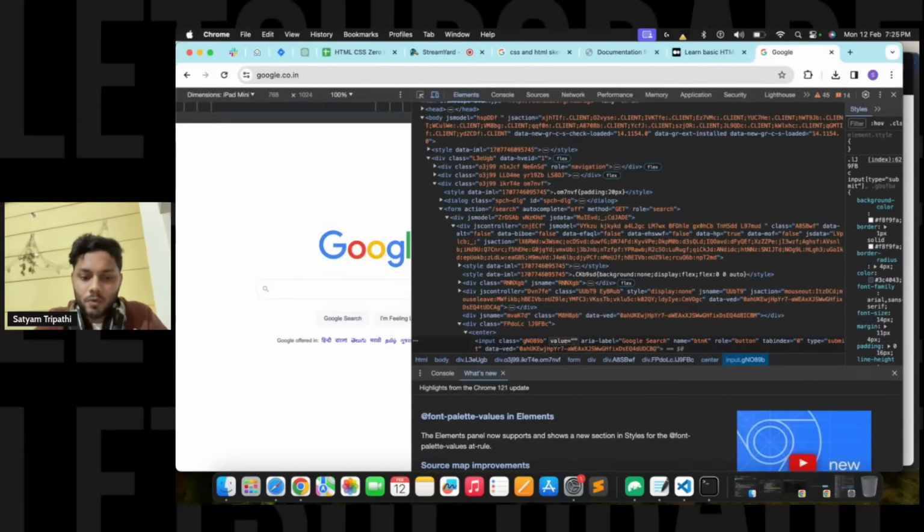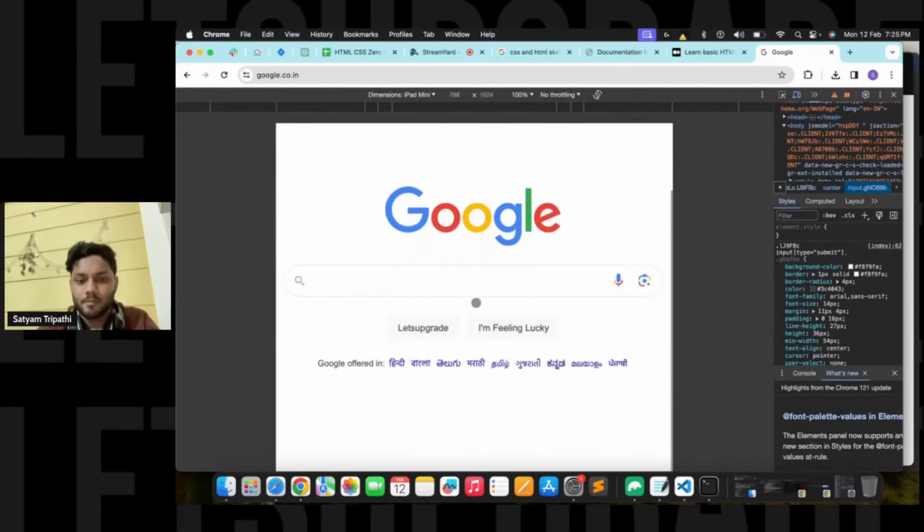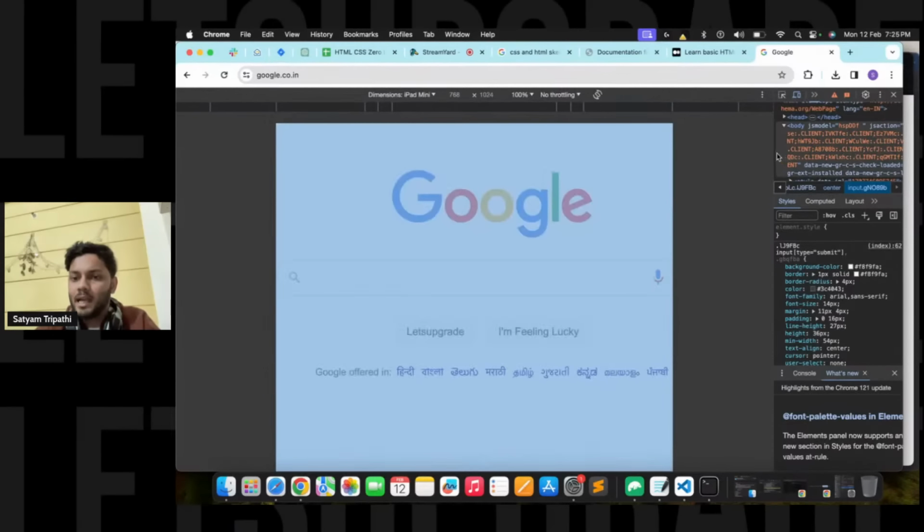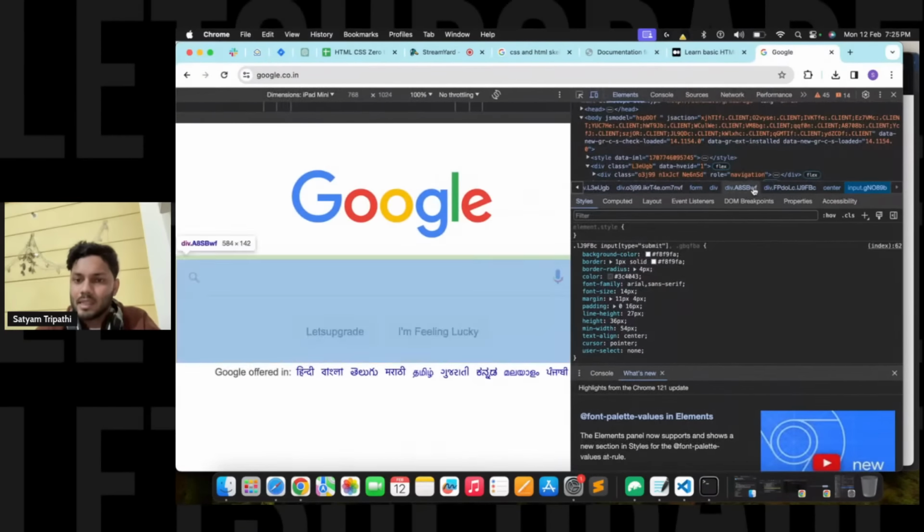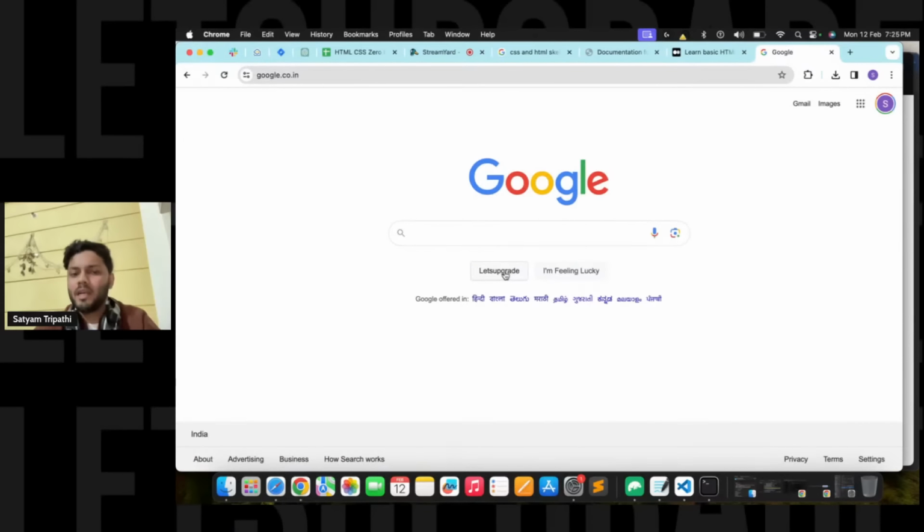If I write over here, let's upgrade, now you will be able to see that let's upgrade has been written over here. How is this possible? Because it is the same thing we are doing over here in the code. You might be thinking, now I have changed it to let's upgrade, but this is for our viewing purposes only. It's not that everybody is going to see this.